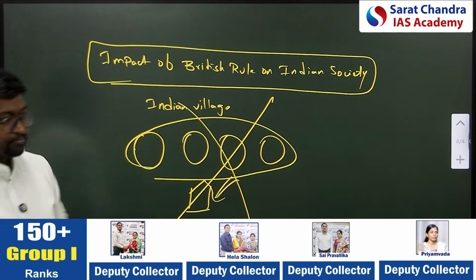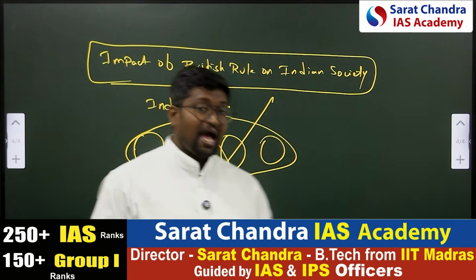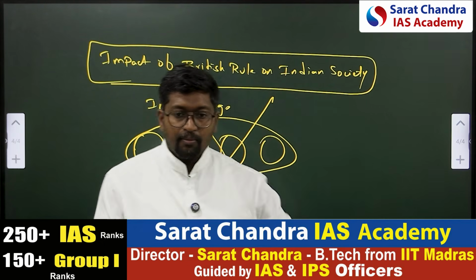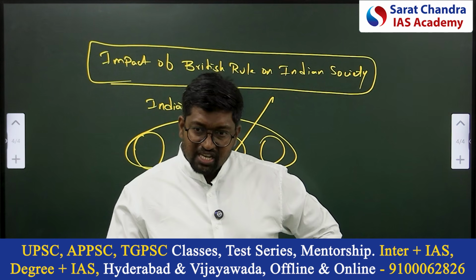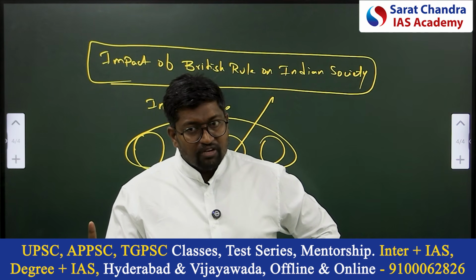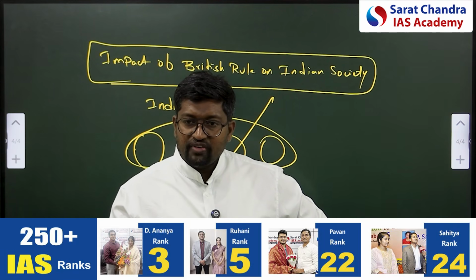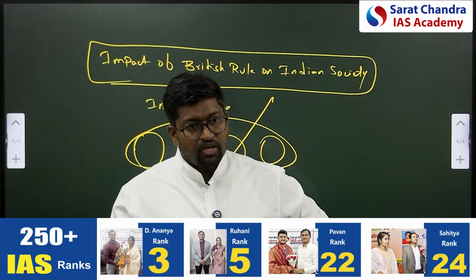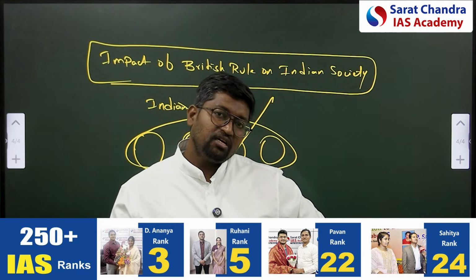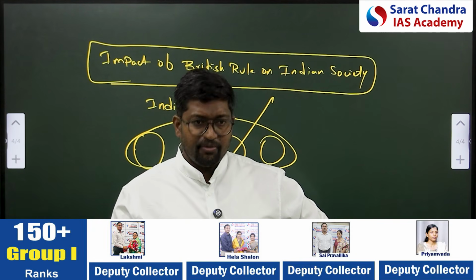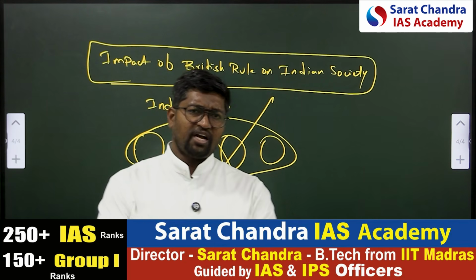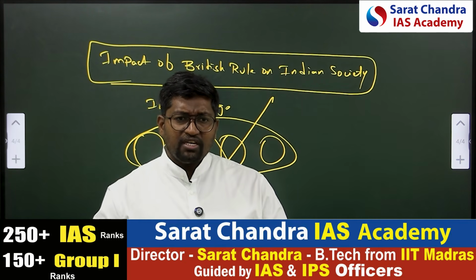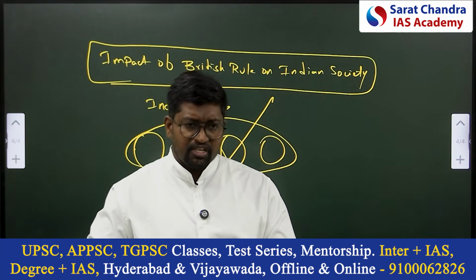But one thing happened. When Britishers came to India, what was the sole purpose for which they came? Exploitation. In medieval India, when Britishers came, where is the potential for exploitation?